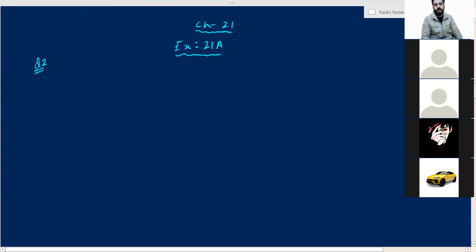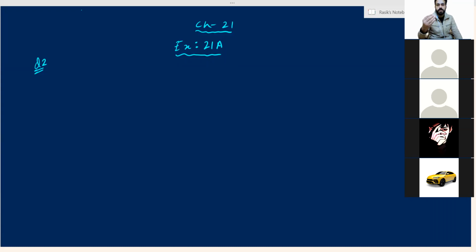Raw data means when the data is in an original form. For example, if I ask Daksh, what is your weight? Your weight is so and so. Abhishek, what is your weight? Your weight is this. Laksh, what is your weight? Your weight is this. So when I collect the data and write it in original form, that is raw data, original data.